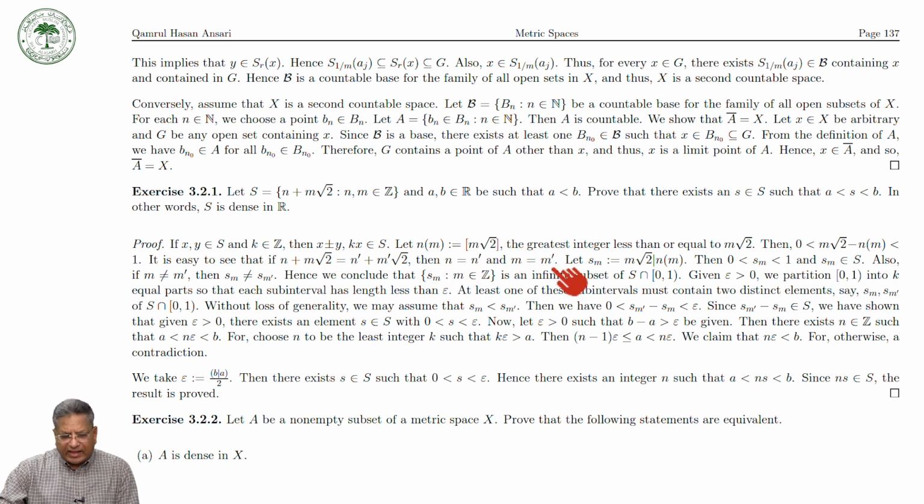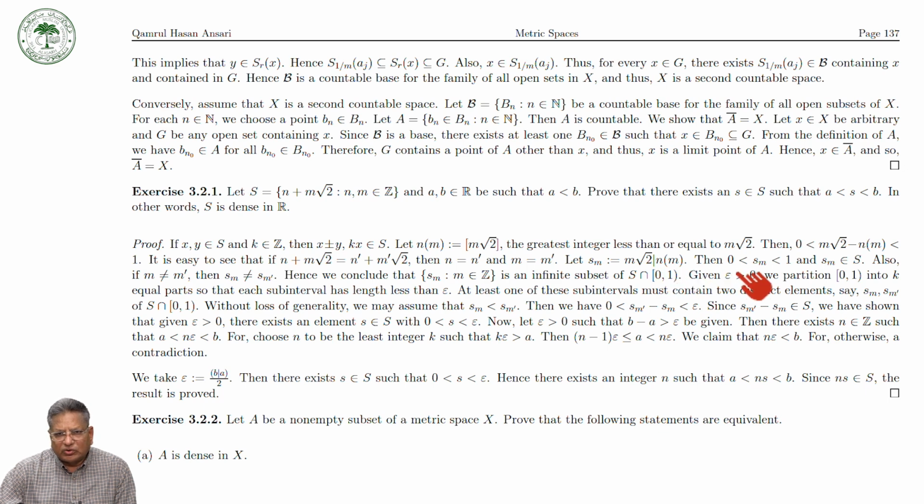So let s_m be equal to m under root 2 minus n_m.